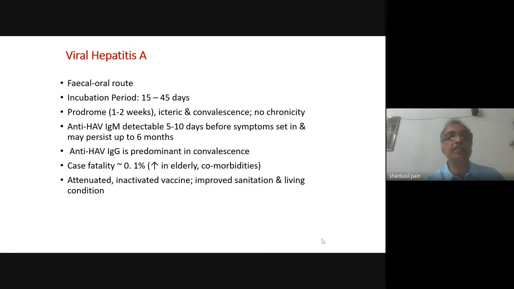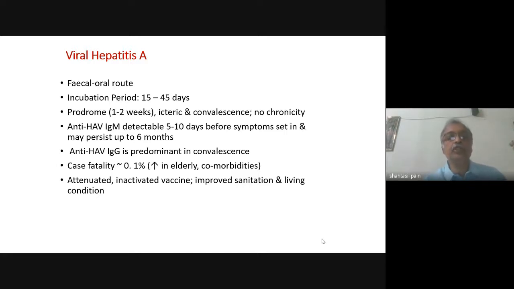Diagnosis is by detecting the IgM anti-hepatitis A antibodies, which is usually detectable 5 to 10 days before the symptoms, and it may persist for up to 6 months. After 6 months, it is the IgG anti-hepatitis A antibody which is detectable.